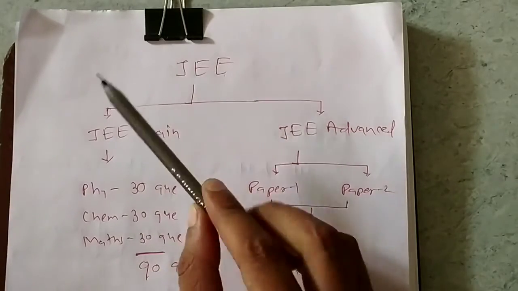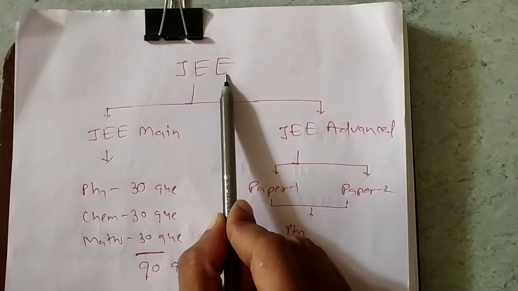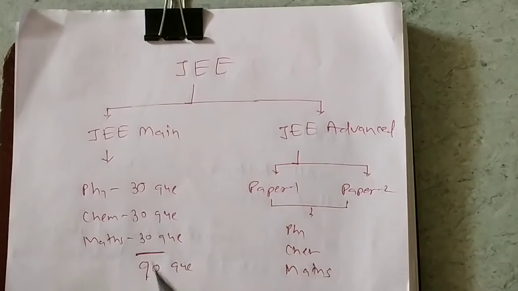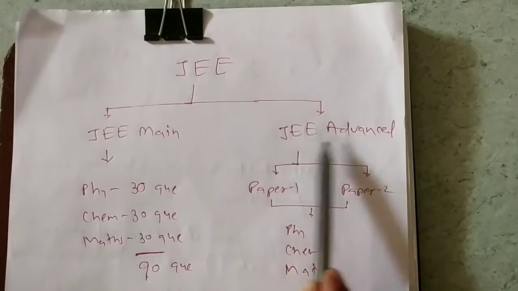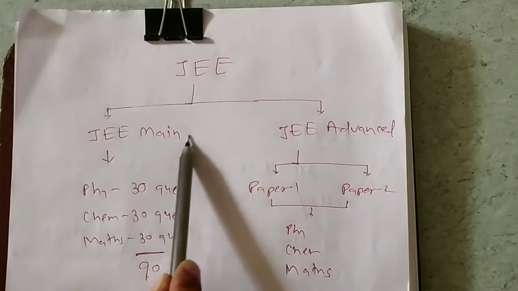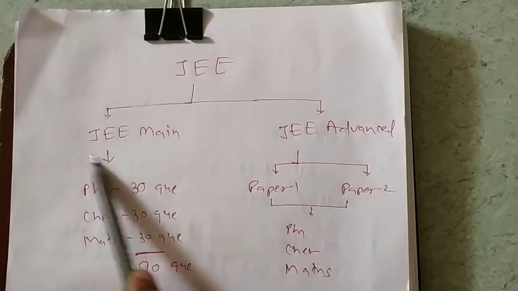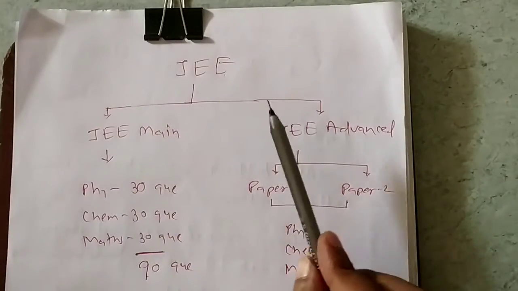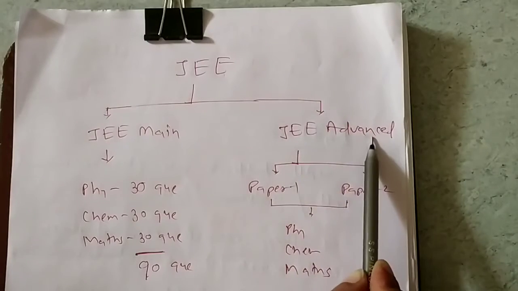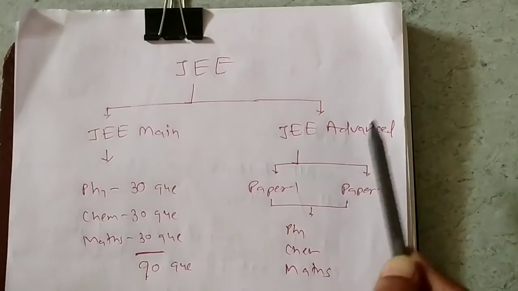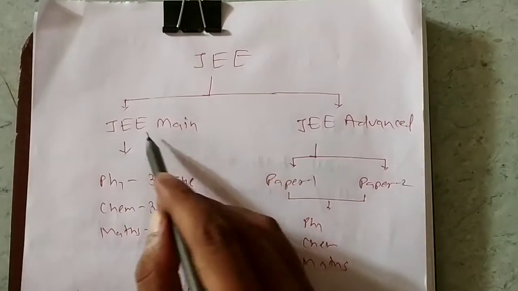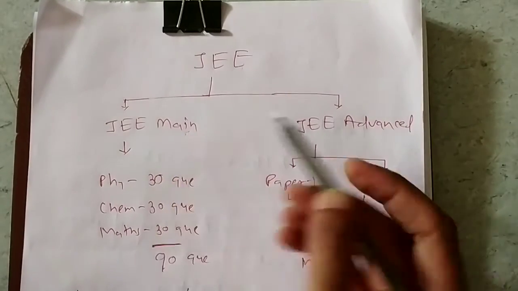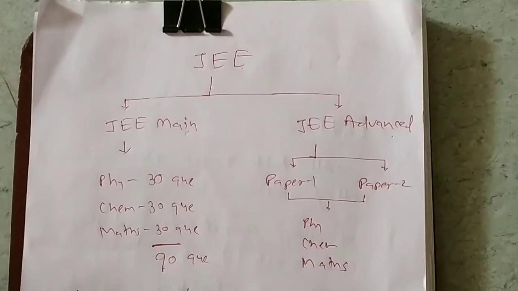First, JEE exam, joint entrance exam. Now in that two exams will be conducted, JEE main and JEE advanced. If you clear this exam JEE main, then after you will be allowed to appear in JEE advanced, and if you pass this exam, then you are able to get admission in IIT, NIT and so on. So first you have to clear this exam JEE main, then after JEE advanced, then you will get admission.